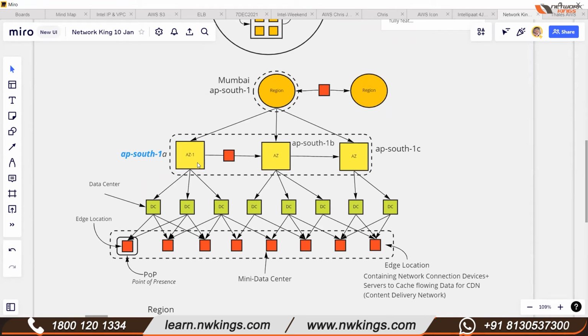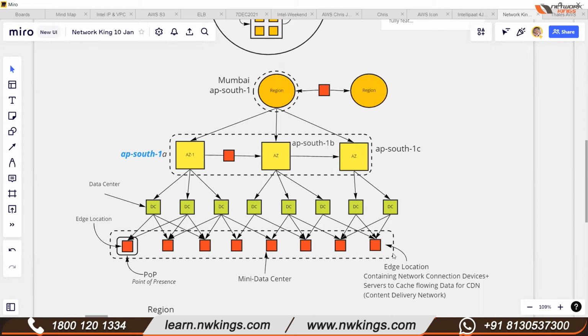Within the availability zone you have multiple data centers, and all these data centers are connected with these red boxes. These red boxes are known as edge locations. An edge location is where end users access services located at AWS.